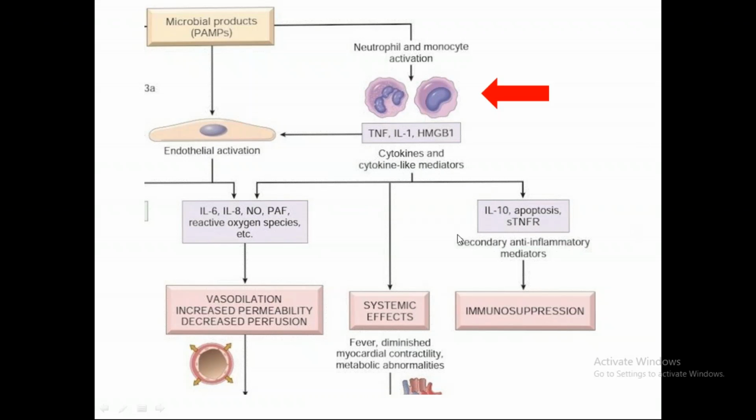And ये देखो इधर anti-inflammatory mediators भी होते हैं, right? Like IL-10, and this will cause apoptosis of the inflammatory cells. So basically, anti-inflammatory mediators, and this in turn will lead to immunosuppression. Okay, so these cytokine mediators are very important for the pathogenesis. Yes, they do attack the bacteria, but at the cost of causing a lot of harm to the body.